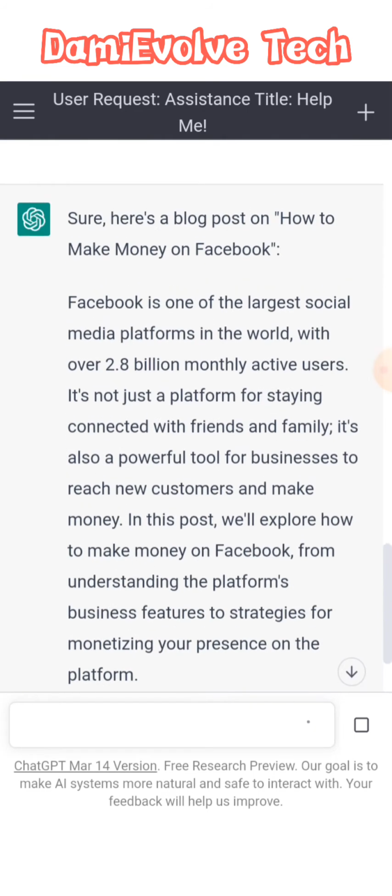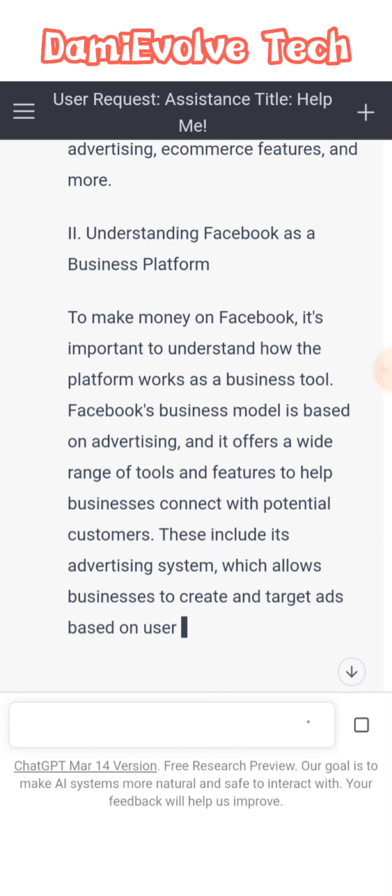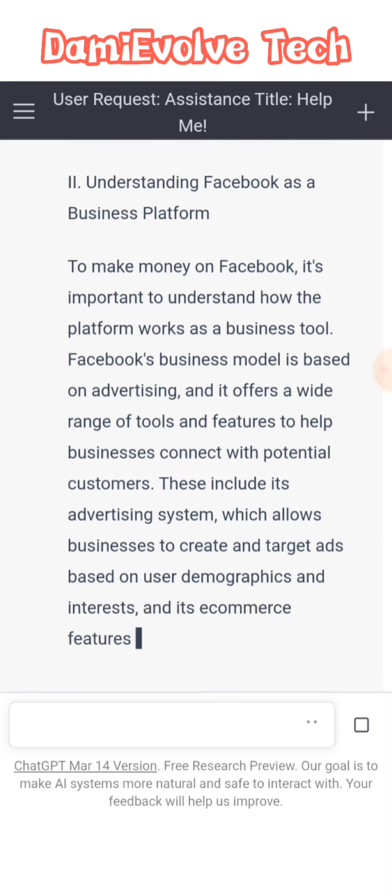It is using our table of contents to generate a blog post for us, which is amazing.